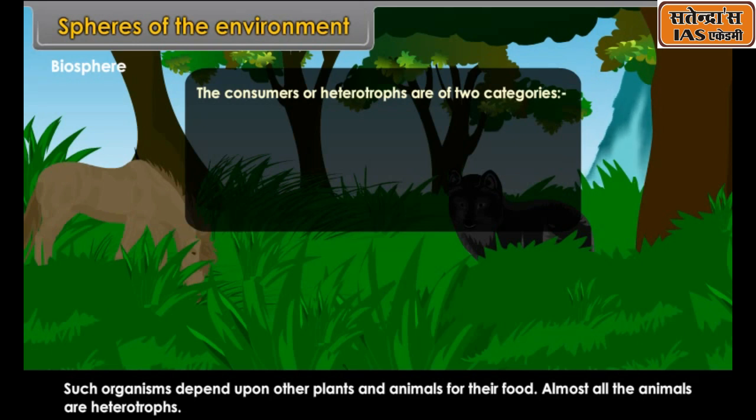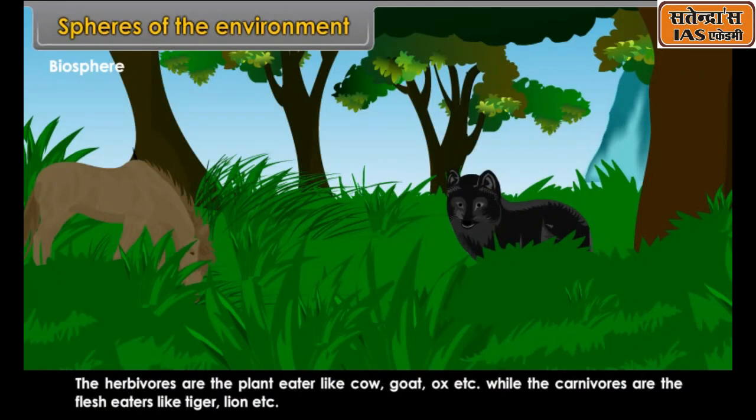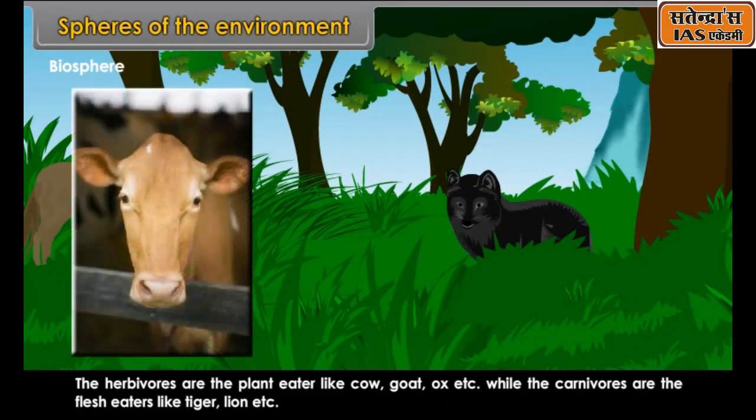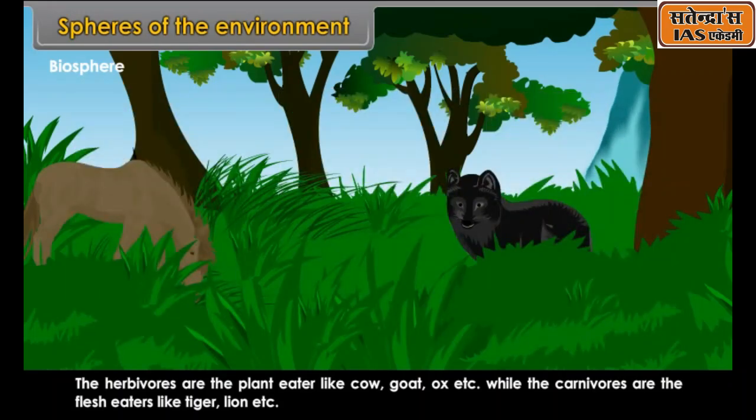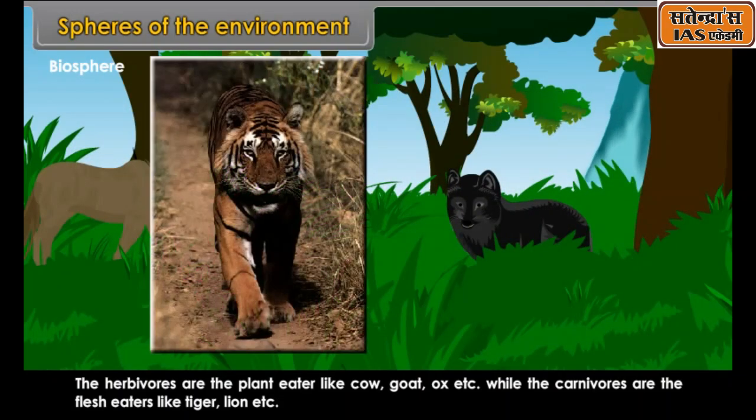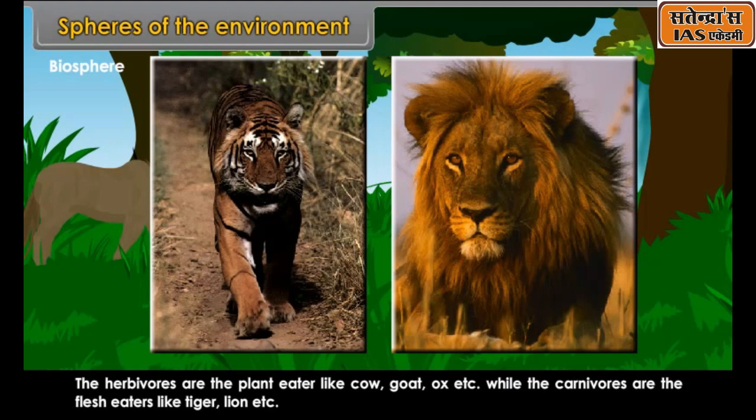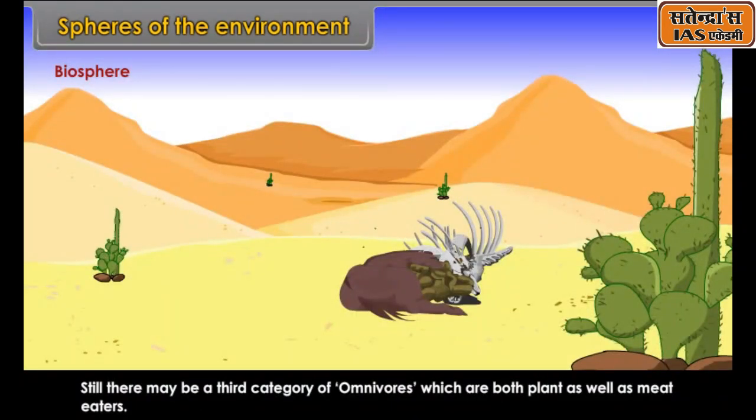The herbivores are the plant eaters like cow, goat, ox, etc., while the carnivores are the flesh eaters like tiger, lion, etc. Still, there may be a third category of omnivores, which are both plant as well as meat eaters.